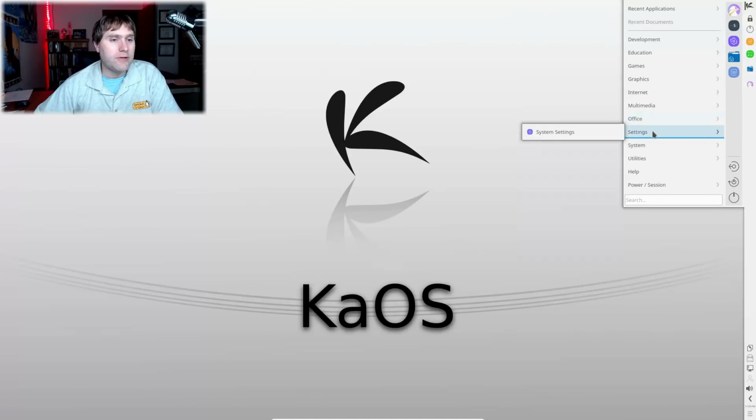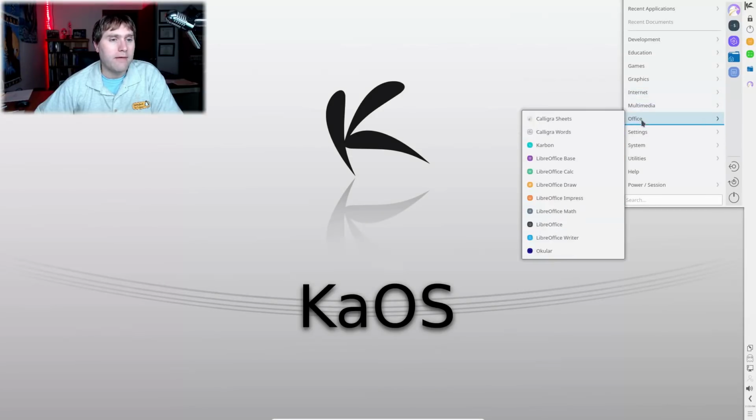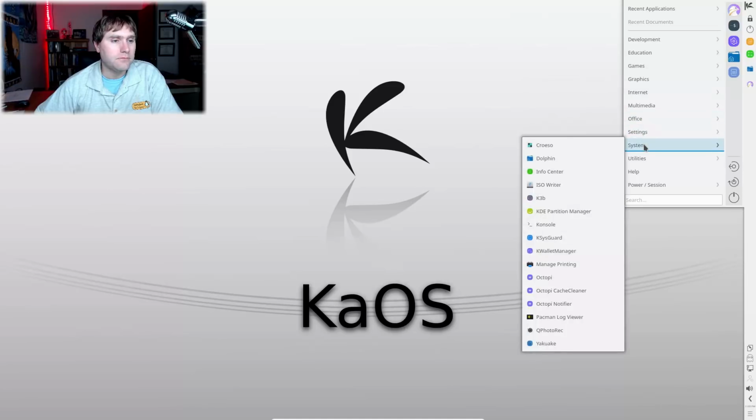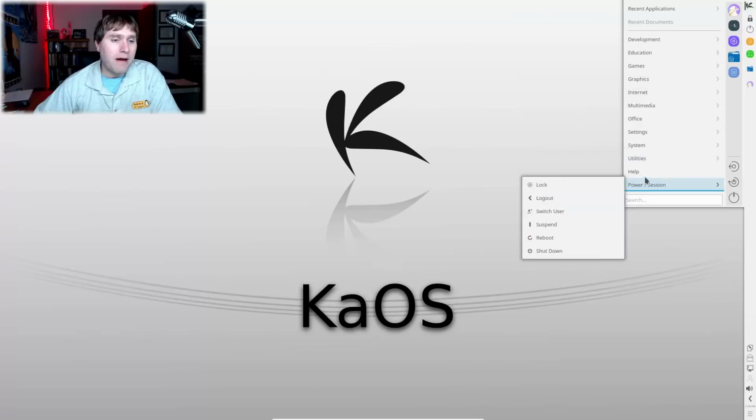Otherwise, we should also have under Internet, we have our Thunderbird down there. There's the ISO writer. So that is about it.